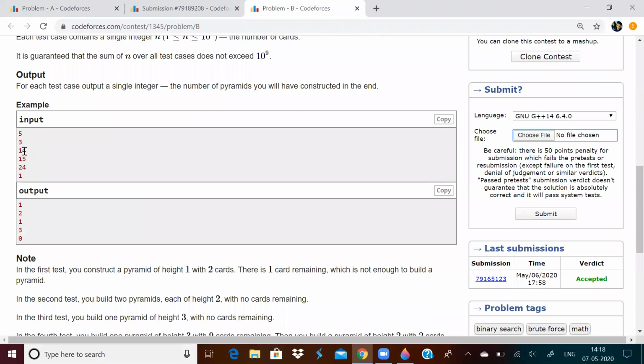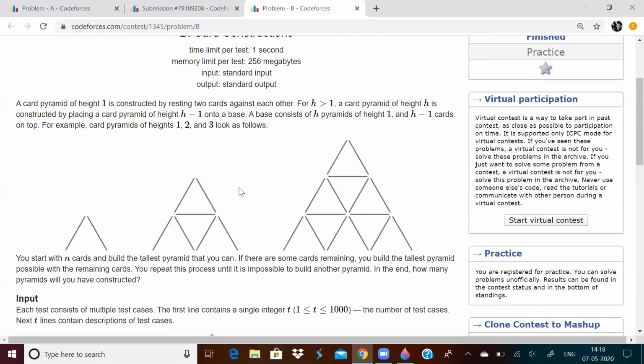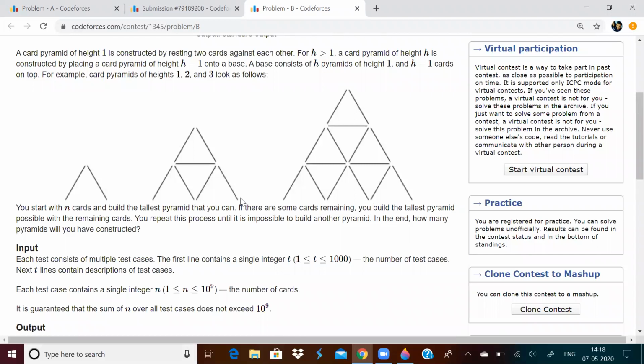Suppose we have 14 cards. Now we should build the tallest pyramid possible. So instead of building a pyramid of height 1, we will build a pyramid of height 2. How many cards does it require to build a pyramid of height 2? 1, 2, 3, 4, 5, 6, 7. So you need 7 cards to build a pyramid of height 2. But you have 14 cards. So you can build 2 pyramids of height 2. After that, how many cards will be remaining? 0. So number of pyramids you can make is 2.